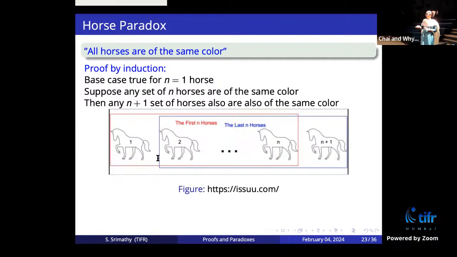Okay, so this argument, that if the first set of n is of the same color and the second set of n is of the same color, then the entire set will be of the same color, is a wrong argument, because you may not have anything in between to compare to. So it works only for at least 3 horses. For 2 horses, it's not true. This comes under the second category, falsidical paradox, because the statement is absurd. It is false. We know that it's false. It appears false, and it's actually false. But then there is something wrong with the demonstration, something wrong with the proof.